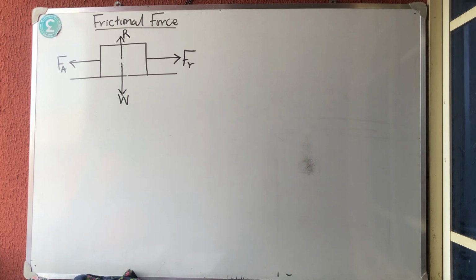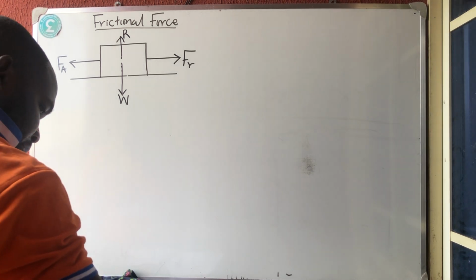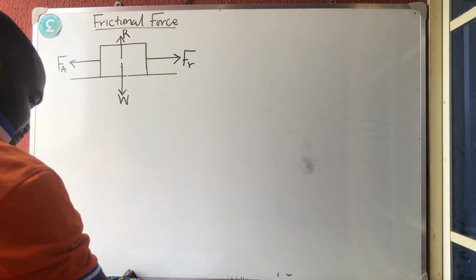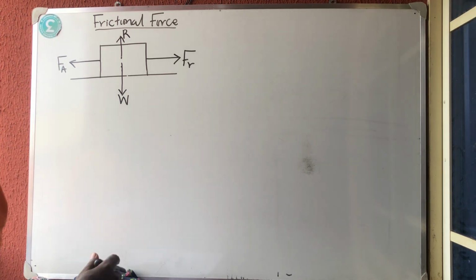Then the laws that are guiding any frictional force, the laws of solid friction. The first one says that friction opposes relative motion between two surfaces in contact. The second one says frictional force increases to the same extent as the force which tends to start the motion.